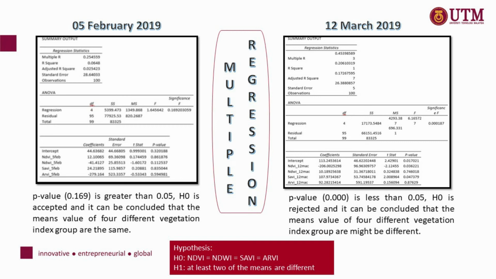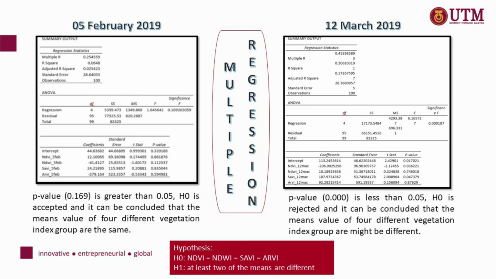The multiple regression NDVI versus NDWI versus SAVI versus RV on 5 February 2019 shows that the p-value 0.169 is greater than 0.05. H0 is accepted and it can be concluded that the mean value of the 4 different vegetation index groups are the same.